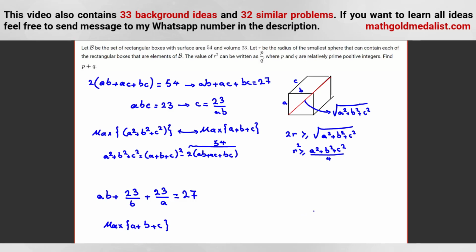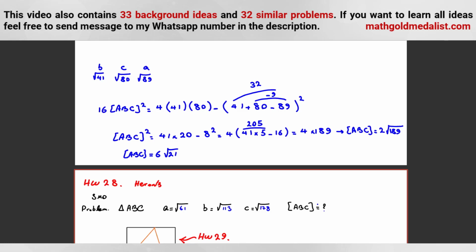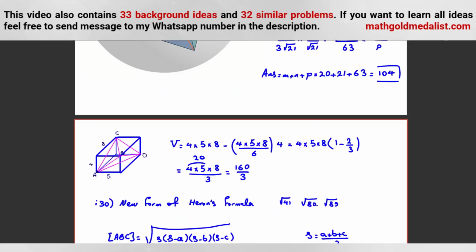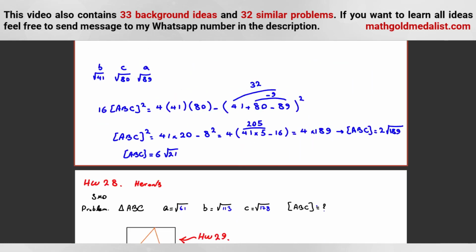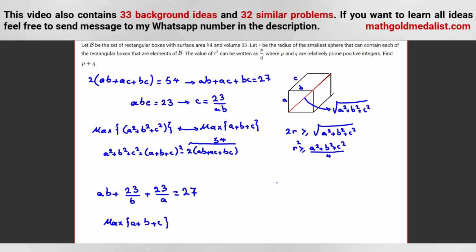So in the Lagrange multiplier, which idea will it be? I told you the last one, 30: the new form of Heron's formula, 31.